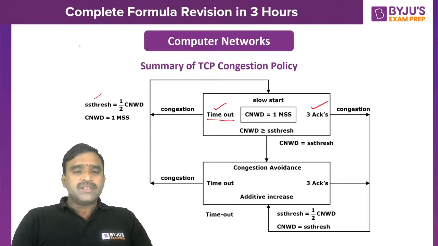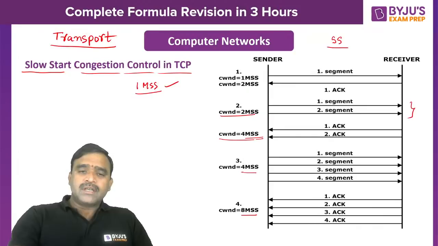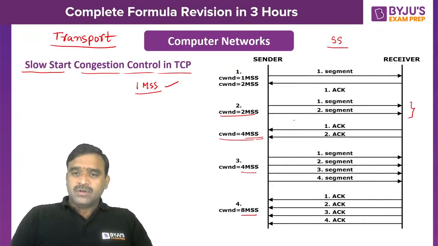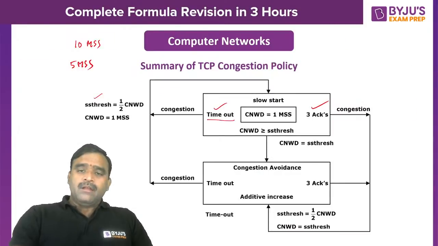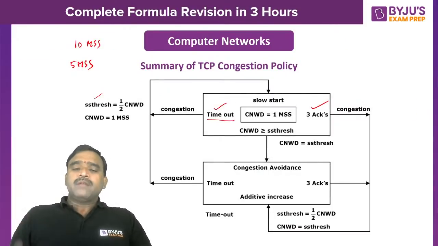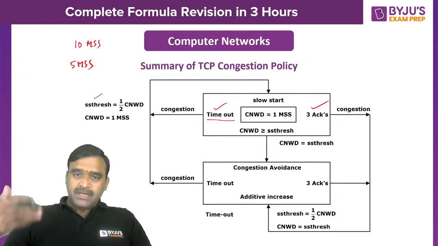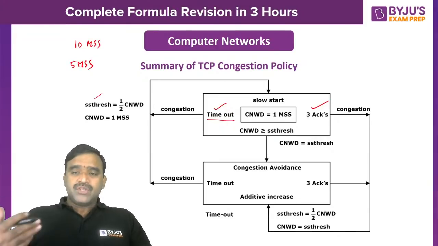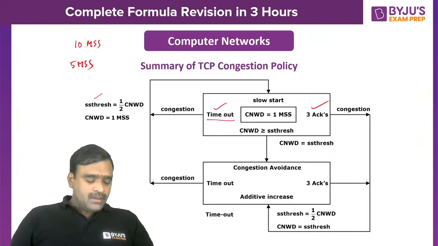For example, if congestion is detected when the congestion window is 10 MSS, then we will keep the SS threshold as 5 MSS. Initially, at the start of slow start also, we will keep some SS threshold value like 16 MSS or 8 MSS, that depends. And we can keep on updating the SS threshold value based on the happenings, as and when congestion is detected. Are you following?